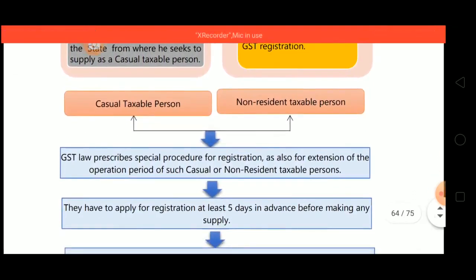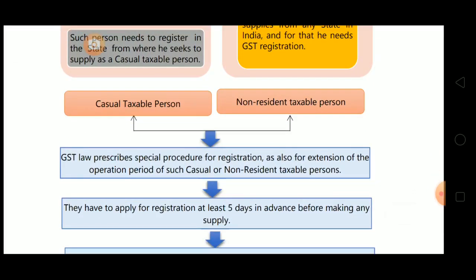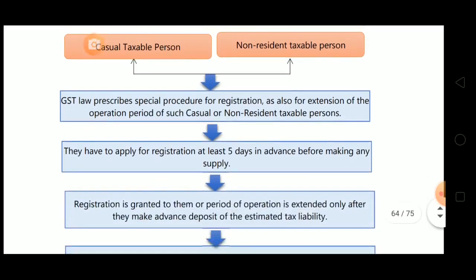Now, casual taxable person, non-resident taxable person, what they have given: GST law prescribes special procedure for registration as also for extension of operation period of such casual or NRTP. There is a special procedure for registration for these two, casual taxable person and NRTP, and suppose they have a fixed operation period, and suppose they are willing to extend that period, they are willing to supply beyond that period, so they have to apply for extension of the operation period. For that also there is a special procedure for registration.